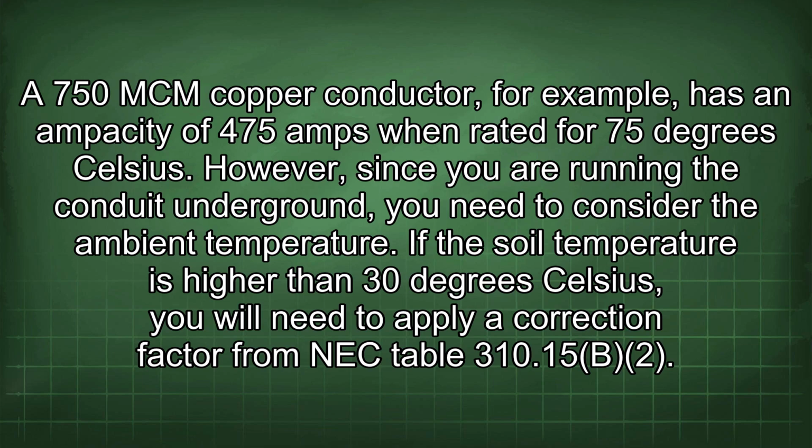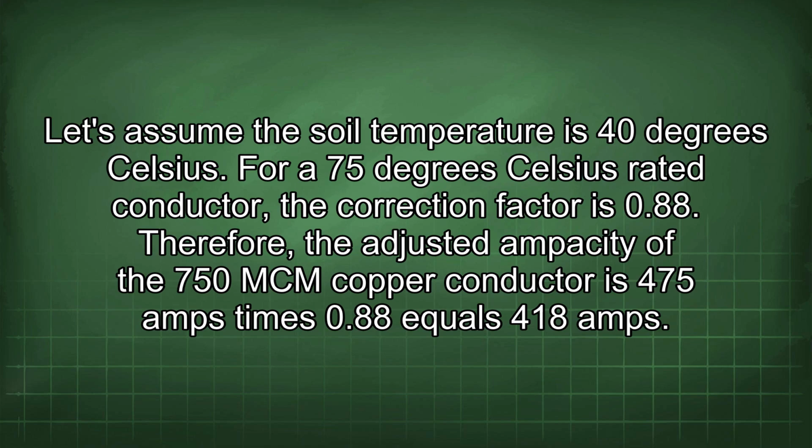However, since you are running the conduit underground, you need to consider the ambient temperature. If the soil temperature is higher than 30 degrees Celsius, you will need to apply a correction factor from NEC table 310.15(B)(2). Let's assume the soil temperature is 40 degrees Celsius. For a 75 degrees Celsius rated conductor, the correction factor is 0.88.